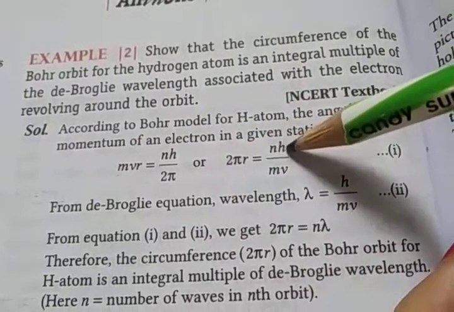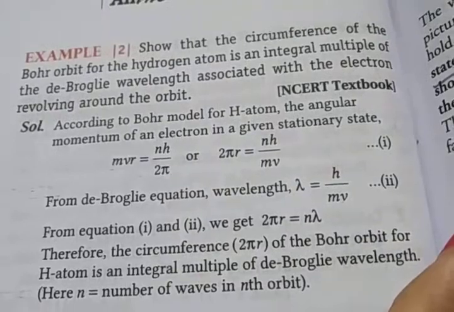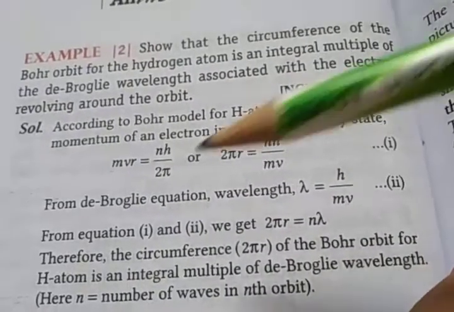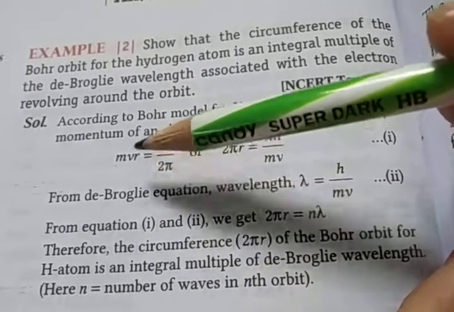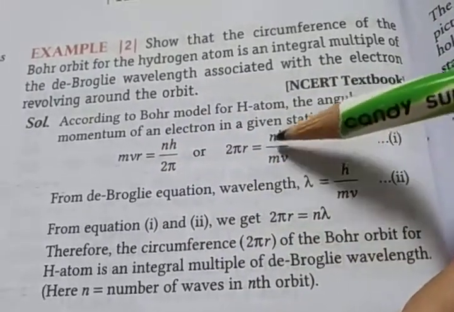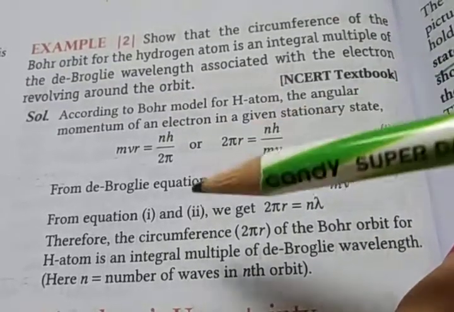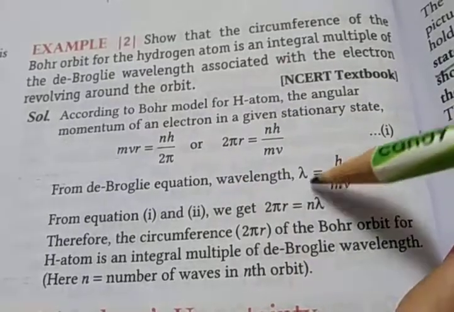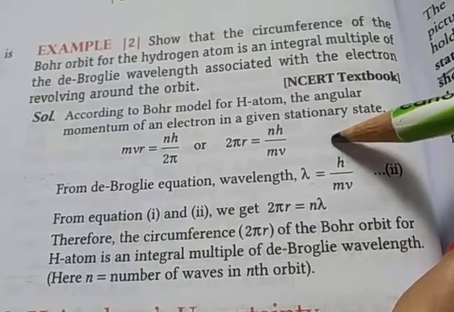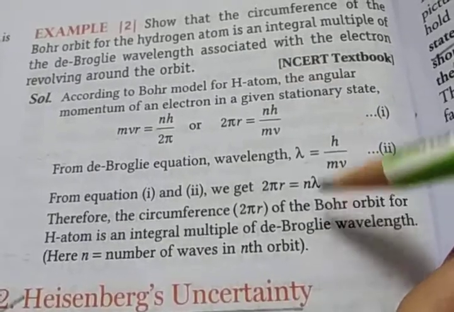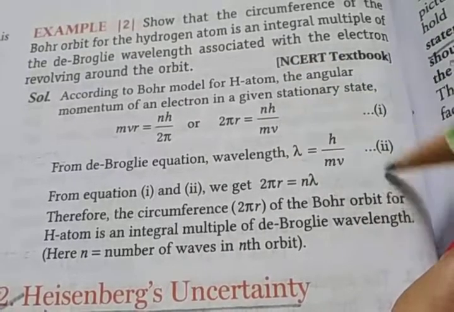According to the Bohr model for the hydrogen atom, the angular momentum of the electron in a given stationary state is mvr equal to nh upon 2 pi. So 2 pi goes to the left-hand side and mv goes to the right-hand side, so 2 pi r is equal to nh upon mv. This is equation number one. According to the de Broglie equation, wavelength lambda is equal to h upon mv. Considering equations one and two, we get 2 pi r is equal to n lambda, because h by mv cancels.